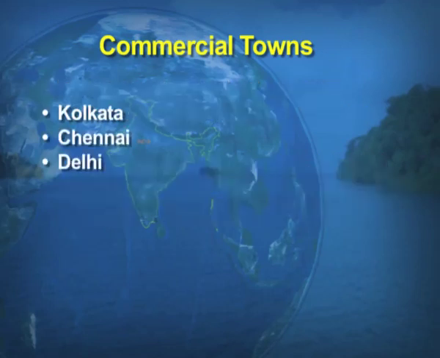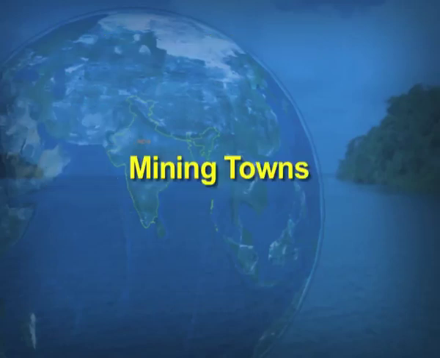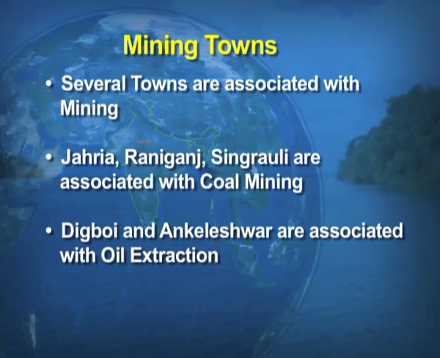Kolkata, Chennai, Delhi are such examples. Mining towns, where mining activity is the main function, for example, Digboi or Jharia.